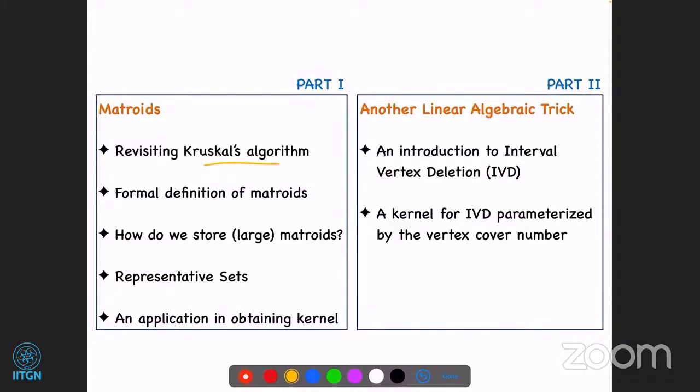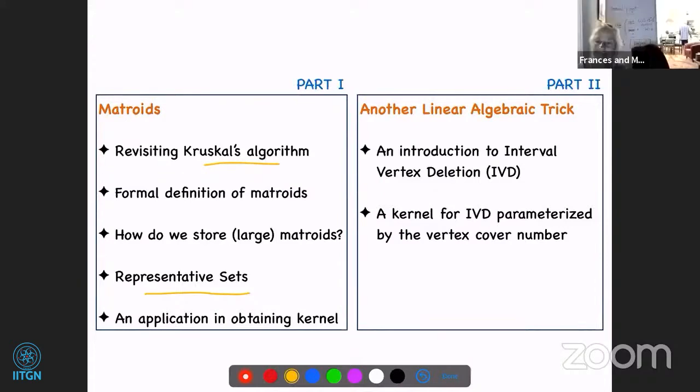After this, we will look at formal definitions of matroids, how we store matroids, and then we will look at a very nice lemma about how we compute representative sets. All these things will be clear as we progress in the talk. And finally, we will look at an application of the things that we discussed previously to obtain a kernel for p-hitting set.